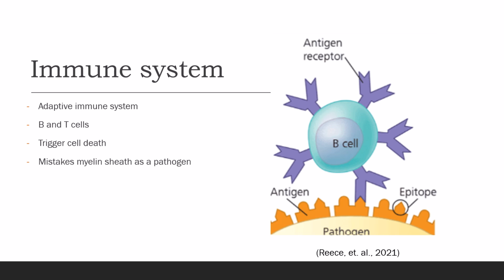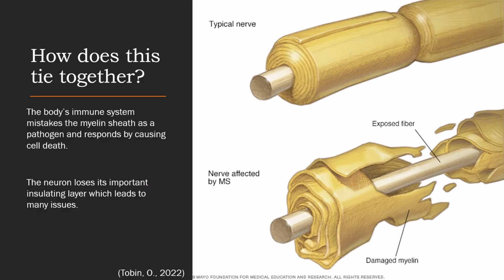This image depicts a B cell binding to the antigens on the pathogen, but in multiple sclerosis, instead of a pathogen, that would be a myelin sheath, and the B cell would bind to it, triggering cell death, which is destructive of the myelin sheath. The body's own immune system mistakes the myelin sheath as a pathogen and responds by causing cell death.